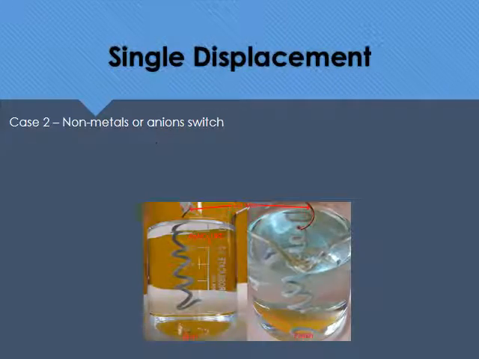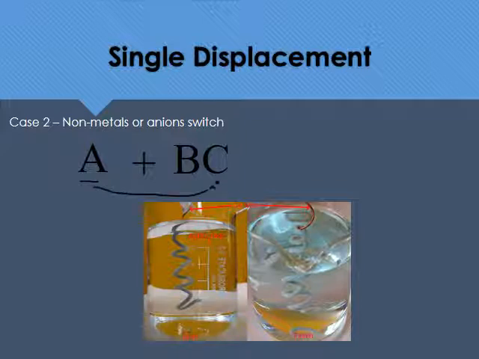Okay, so let's take a look at our second case here. Now we're dealing with nonmetals or anions. So what that means is that A is going to act as a nonmetal. And when we look at our compound, if this is ionic, well, C is going to be the anion here, or the nonmetal. So meaning that A and C are going to switch places. So you're going to end up with C all by itself and BA.